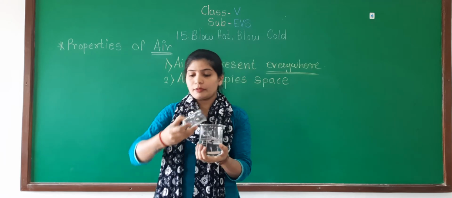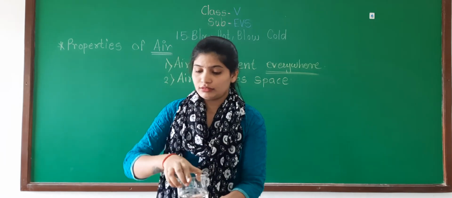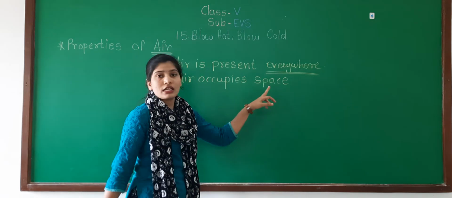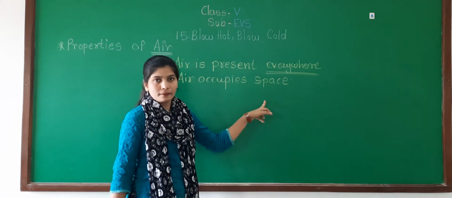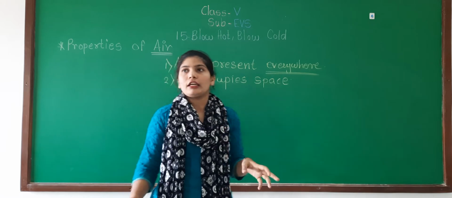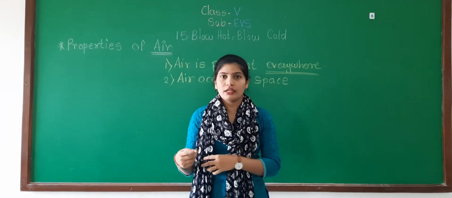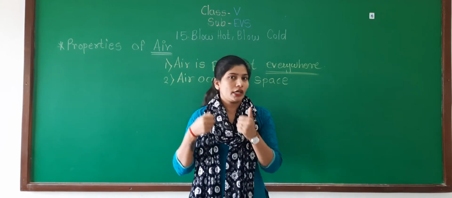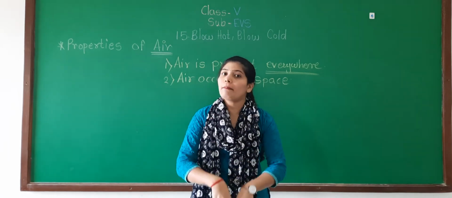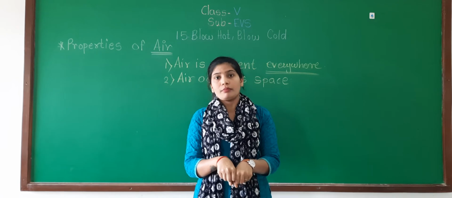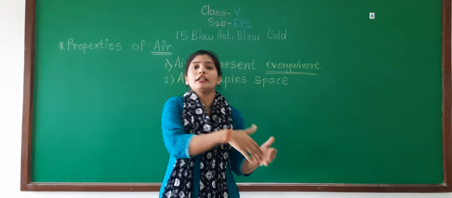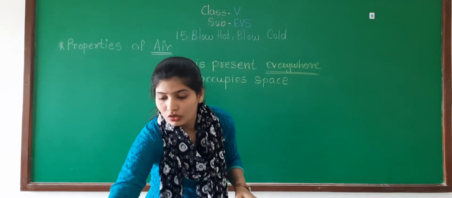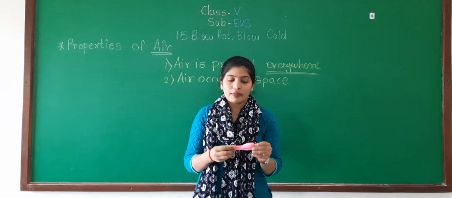So from that experiment, what can we say? We can say that air occupies space. Understood? See, if your vehicle is punctured, what are we doing? We are taking the air pump and then applying that air. Means we are actually inserting the air in the tire. How can we say that air occupies space?